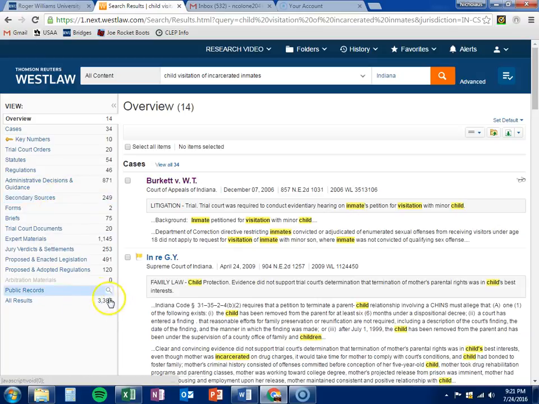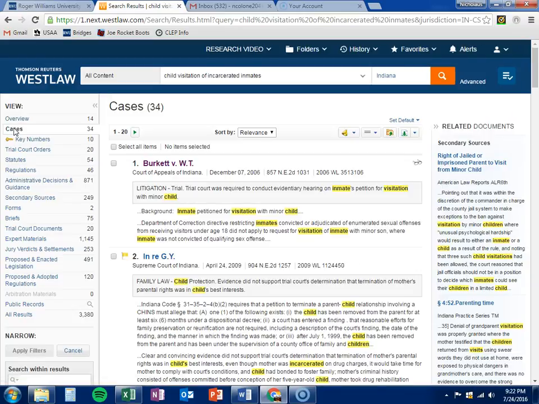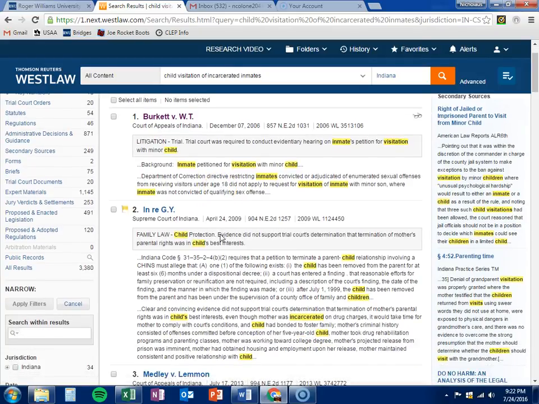However, we notice here at the bottom that we have 3,380 results. This is too many results for us to go through. So with that, we thought about going into these cases. So first we went into the cases. And you're going to see in these cases that none of these are really quite up our alley of what we would like to do.